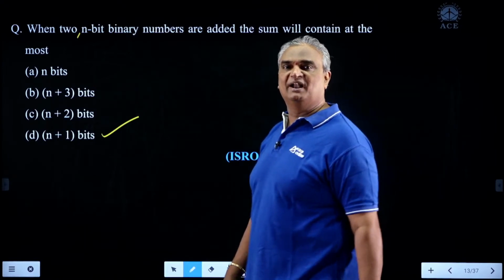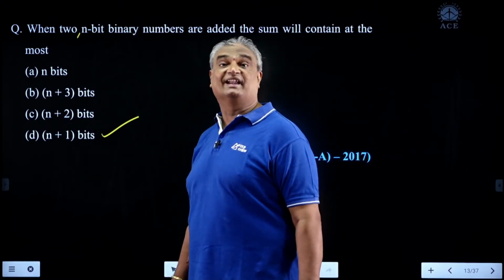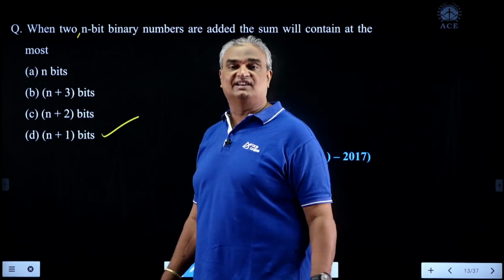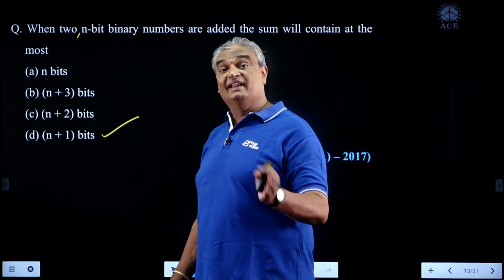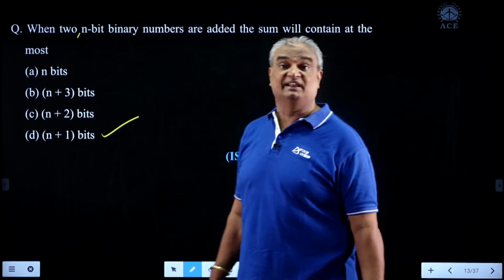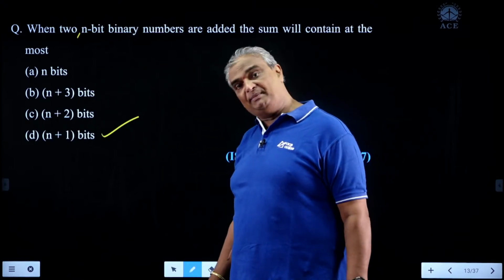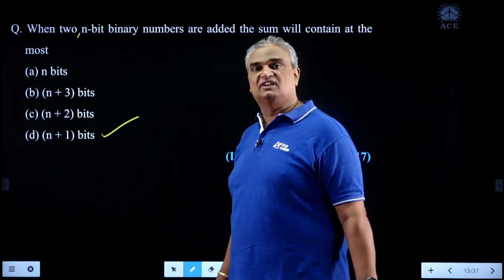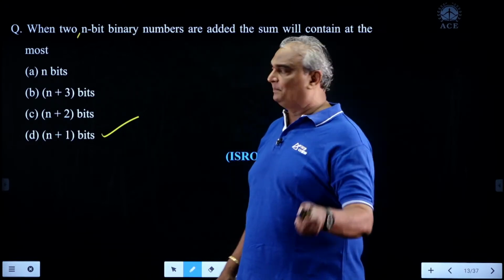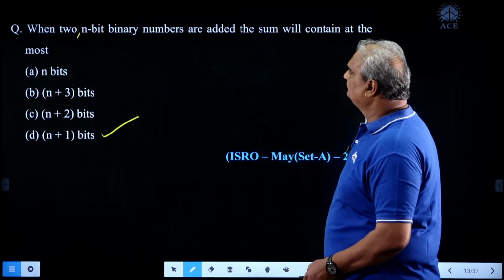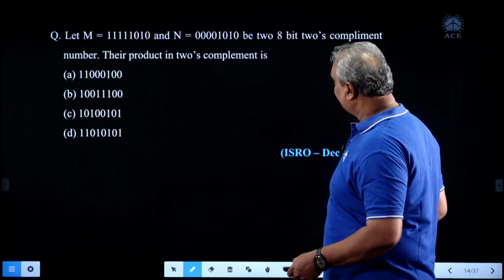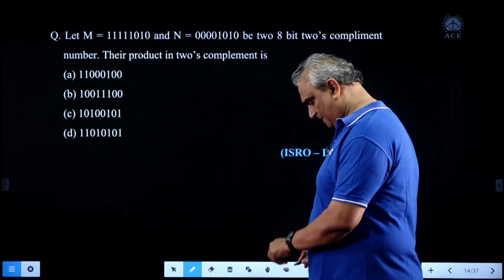After performing multiplication on two data, let their sizes be m and n. Then the longest result size is nothing but m plus n bits. But after adding two n-bit data, the longest result size is only n plus 1 bits. Another question from computer arithmetic.